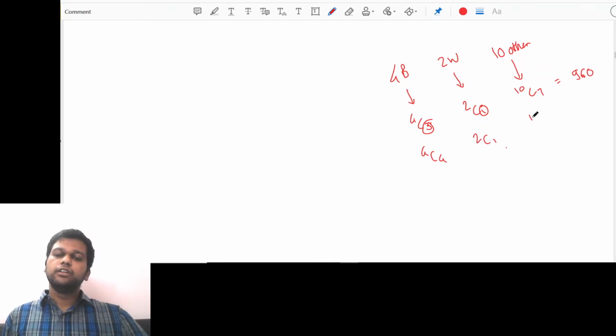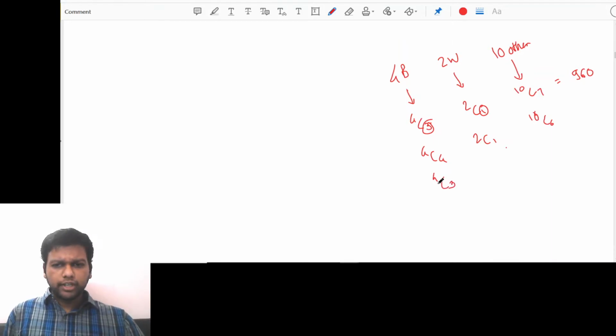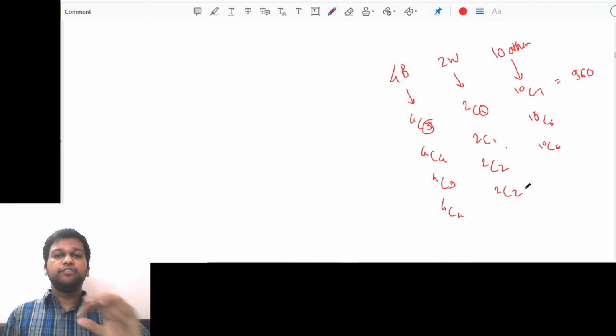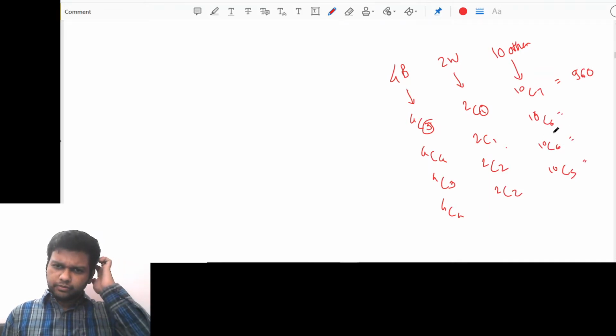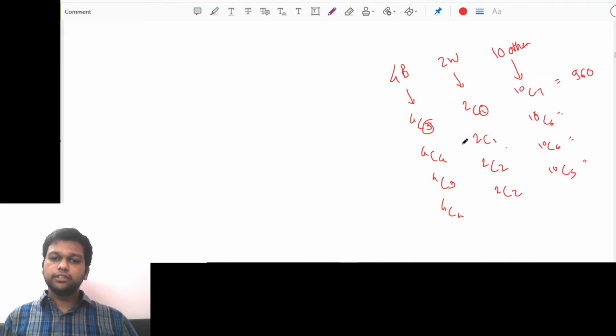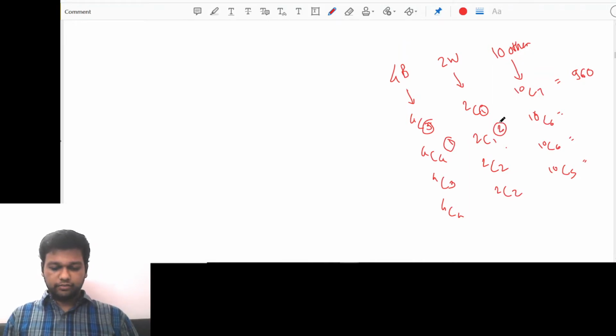And then 4 plus 1 is 5, so remaining people are 6, so 10C6. Or we might have 3 bowlers but 2 wicket keepers and 10C6 remaining people. Or we might have 4 bowlers and 2 wicket keepers, and 4 plus 2 is 6, that means 5 remaining people. So these combinations are possible. Let's calculate all of them. 4C4 is 1, 2C1 is 2, 10C6 we'll have to calculate.